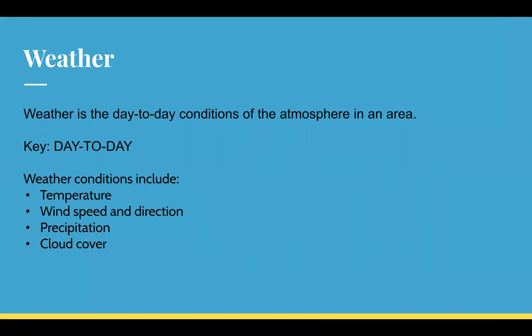Weather is the day-to-day conditions of the atmosphere in an area. So the key to understanding what weather is understanding that it's day-to-day. It's what's going on that day, and then maybe the next day, and usually within a week. We look at weather within a week and try to determine what's going on that week. Weather conditions include temperature, wind speed and direction, precipitation, and cloud cover.